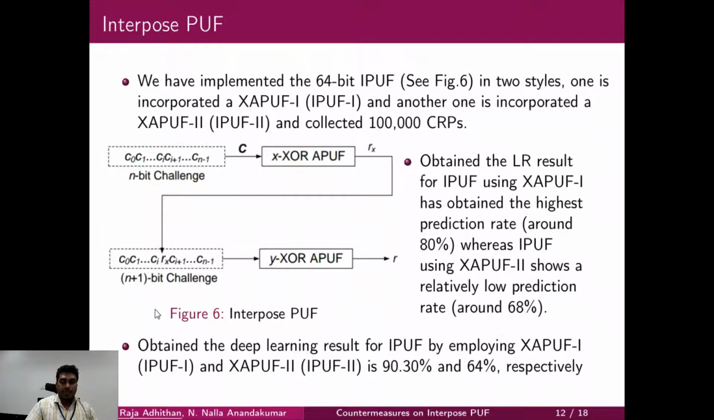Then for the deep learning results, we followed the same procedure, converting the challenge into feature vector form. Here, for IPUF 1 using XAPUF 1, we got 90.30 percent. For IPUF 2 using XAPUF 2, we obtained 64 percent.